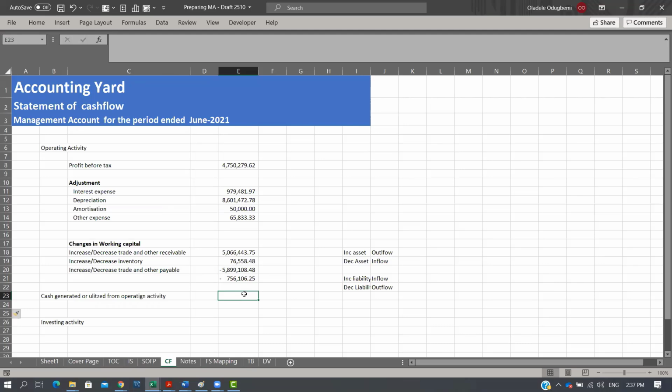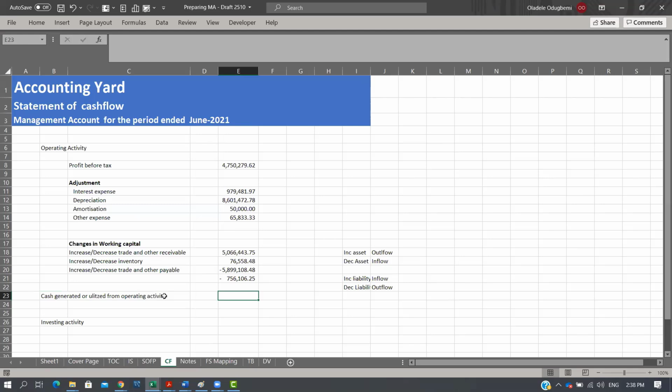And trust me, when you see a negative value in your cash from operating activity, it's not a good sign. It means that the business is, one way or the other, not making money from a cash point of view, right? And normally, as much as possible, this should be positive because that's the only way you can support other operations, right?